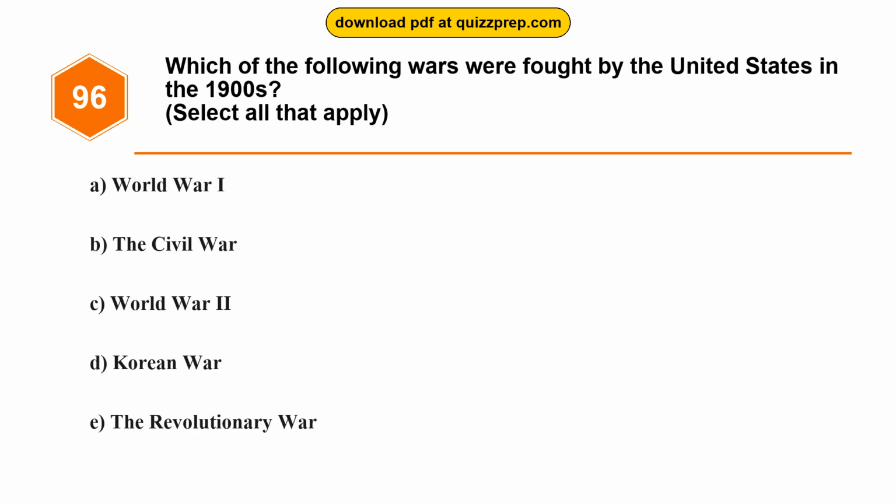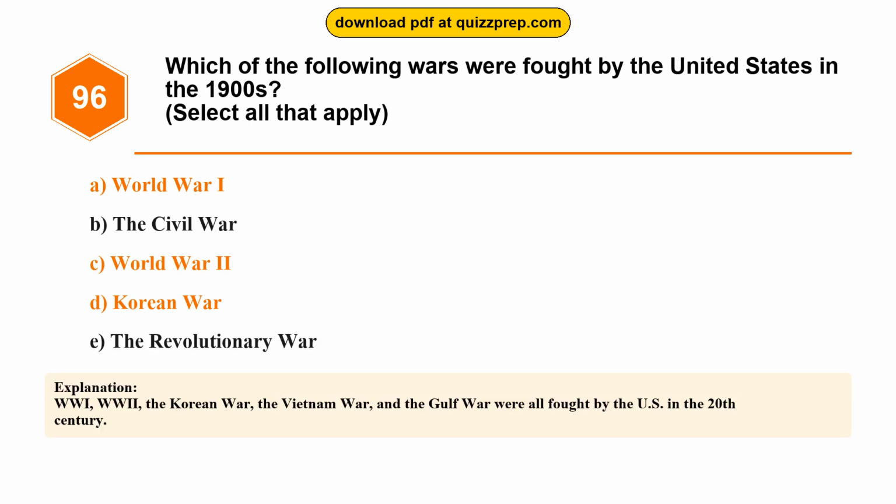Question 96. Which of the following wars were fought by the United States in the 1900s? Option A. World War I. Option B. The Civil War. Option C. World War II. Option D. Korean War. Option E. The Revolutionary War. The correct answers are options A and C and D. World War I, World War II, Korean War. WWI, World War II, the Korean War, the Vietnam War, and the Gulf War were all fought by the U.S. in the 20th century.